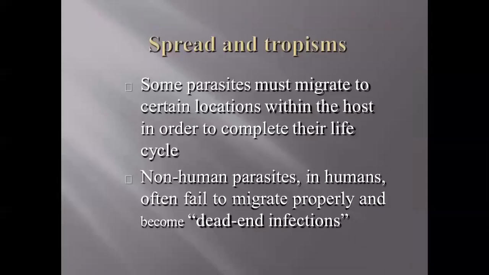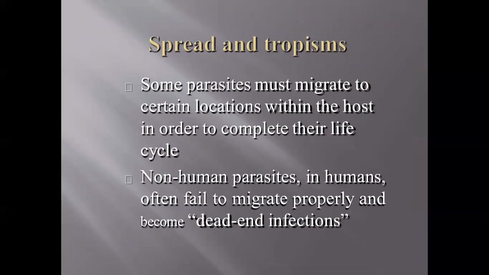Okay. Next, spread and tropisms. Some parasites must migrate to certain locations within the host in order to complete their life cycle.